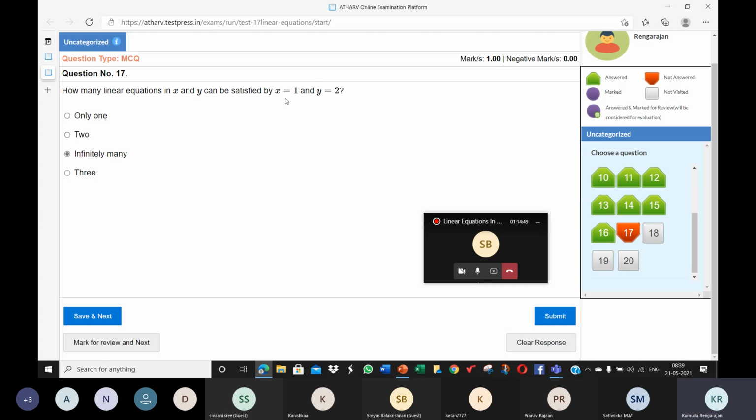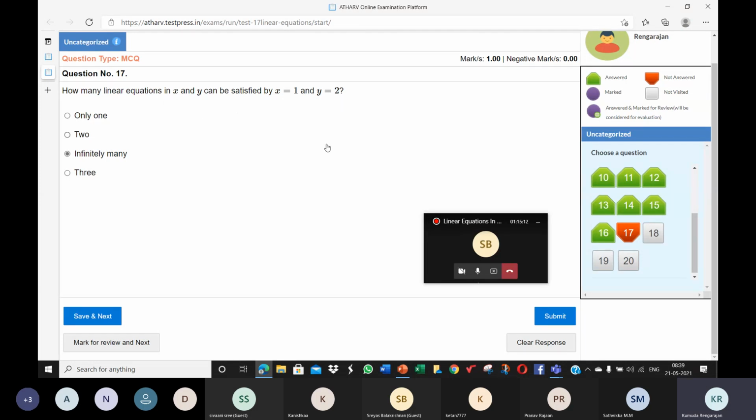You are saying x is equal to 1 on the number line, y is equal to 2 on the number line, right? Yes, ma'am. Read this. How many linear equations in 2 variables x and y can be satisfied by this? So they're talking about 2 variables.